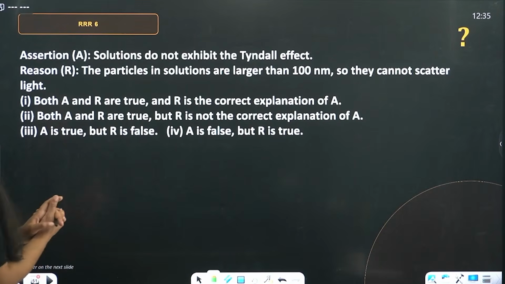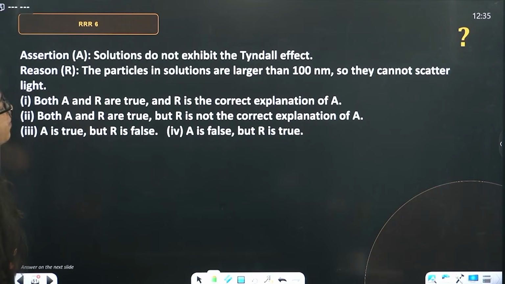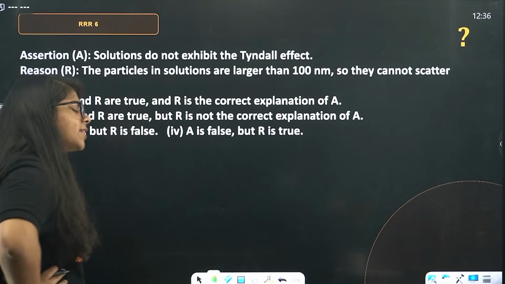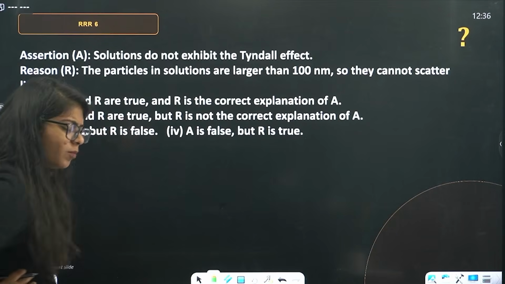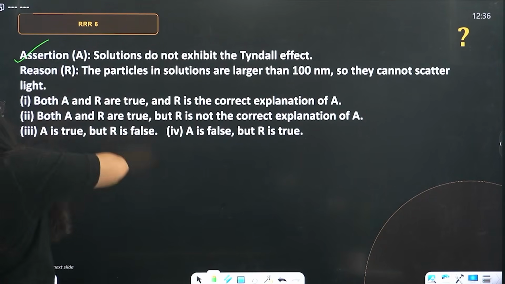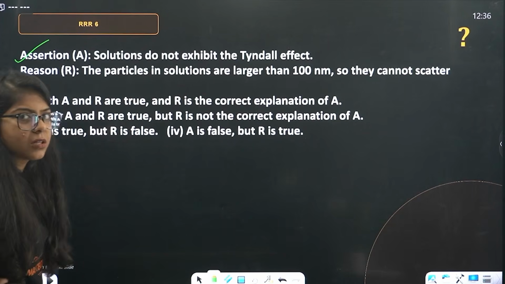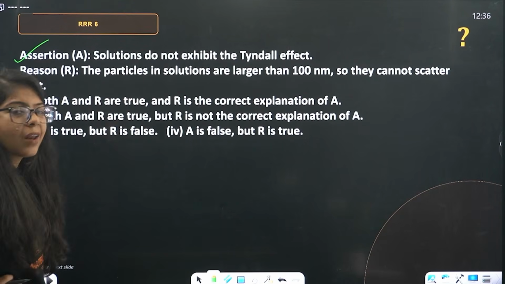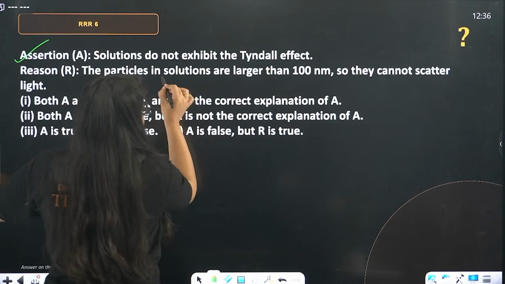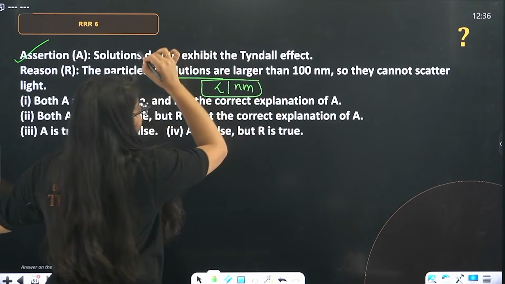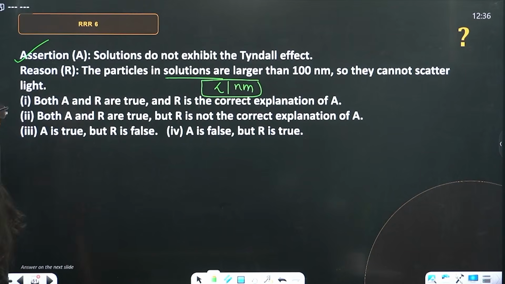Assertion: Solutions do not exhibit the Tyndall effect. Is that true? Yes, ma'am. Colloids and suspensions do, but solutions do not. So the assertion is true. Reason: The particles in solution are larger than 100 nanometer, so they cannot scatter light. That is not true, ma'am. In solution, the particles are less than 1 nanometer. So A is true, but R is false. Third will be your correct answer.